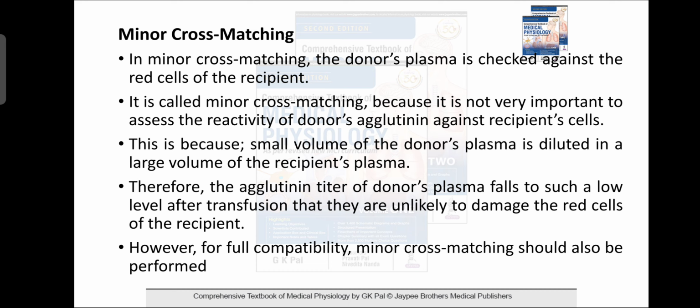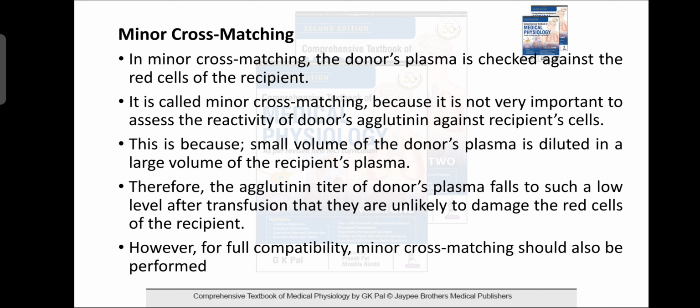Because a small volume of the donor's plasma is diluted in the large volume of the recipient's plasma, the agglutinin titer of the donor's plasma falls to such a low level after transfusion that it is unlikely to damage the RBC of the recipient.